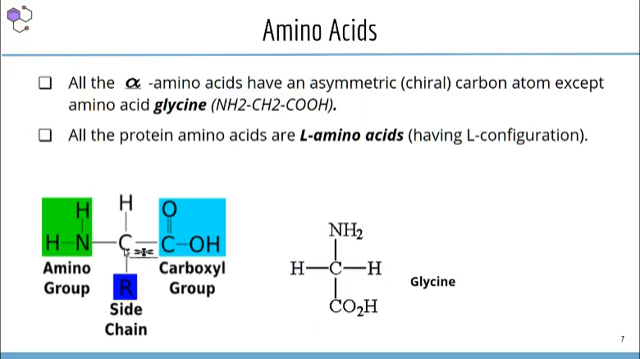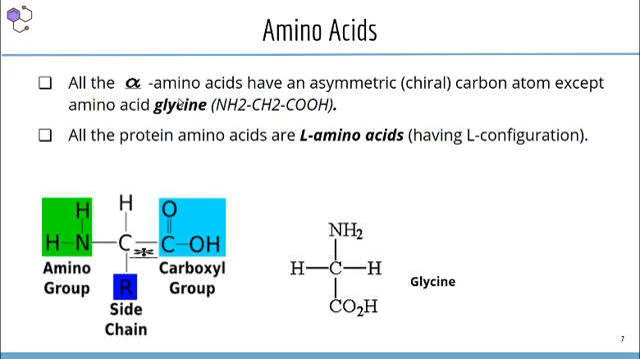But in this other case, all the attached groups are different. Here we have one hydrogen atom, one carboxyl group, one alkyl side chain and one amino functional group. So all the attached groups on the carbon atom are different. This is a starred carbon. It is known as a chiral or asymmetric carbon.